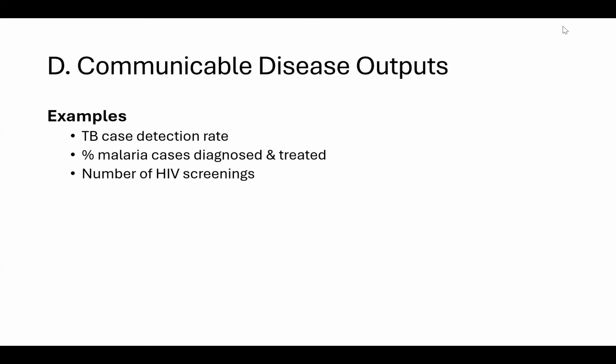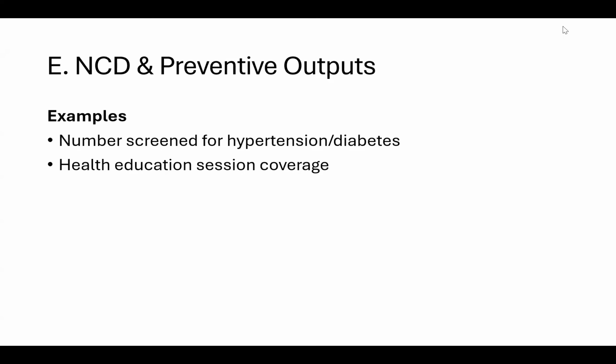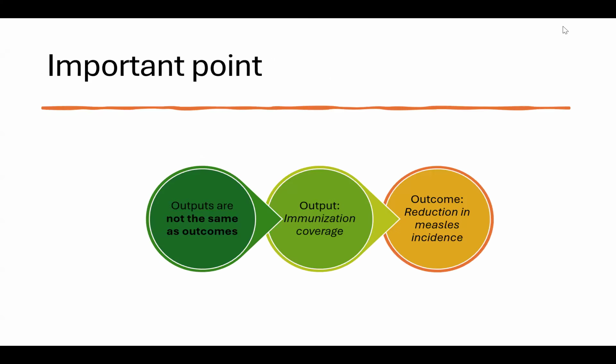Then it can also be applicable to communicable disease outputs. For example, TB case detection rate, percentage of malaria cases diagnosed and treated, number of HIV screenings. Then NCD and preventive outputs. For example, numbers screened for hypertension or diabetes, health education session coverage. So output indicators can be specific to a particular facility or particular kind of work we want, depending on the focus of the health system or health department, output indicators can change depending upon the scenario. So outputs are not the same as outcomes.